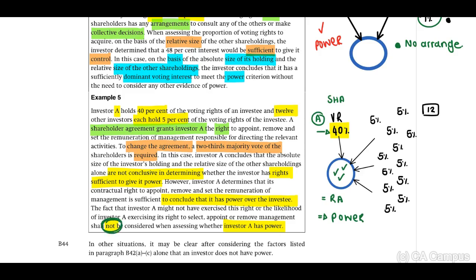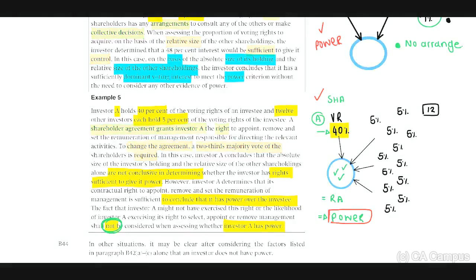Therefore, even if A did not use this power or use this right to select or remove key management personnel, it's irrelevant. A will still have power because there is this separate shareholders agreement, the de facto method. Remember, there's a separate shareholders agreement that will provide A with a right.